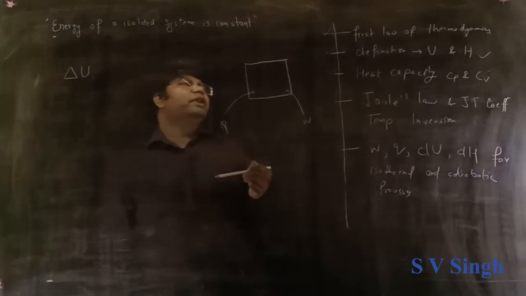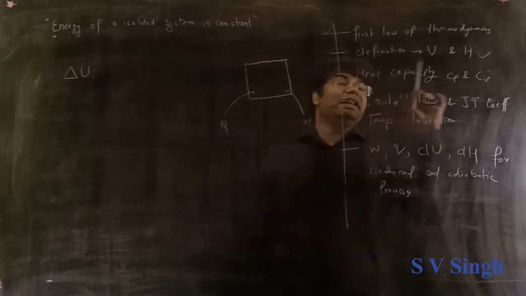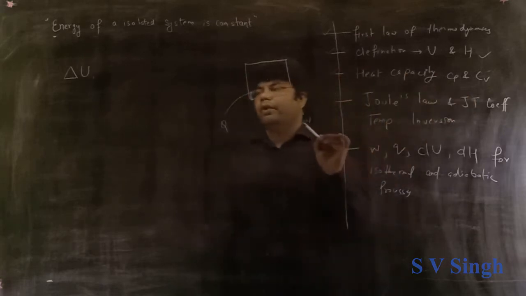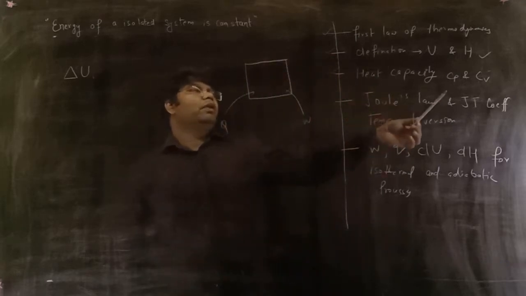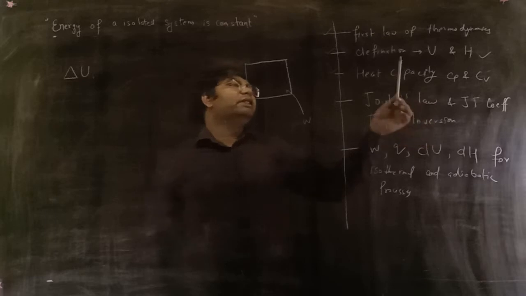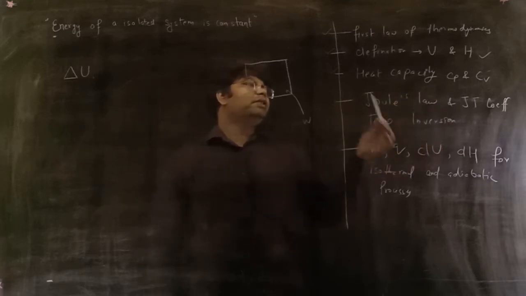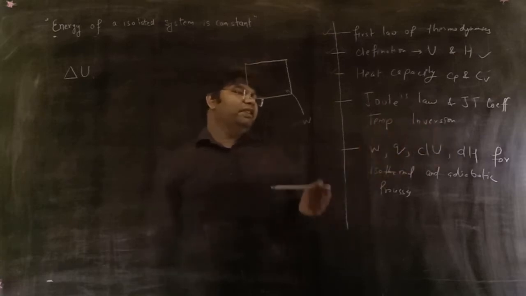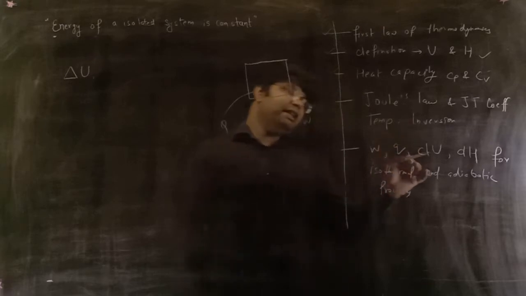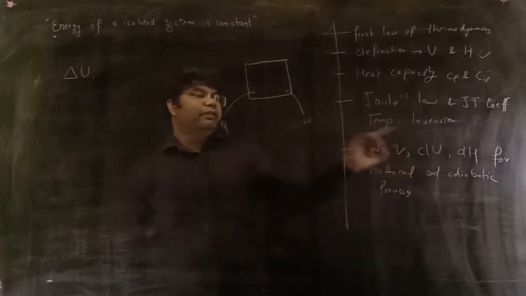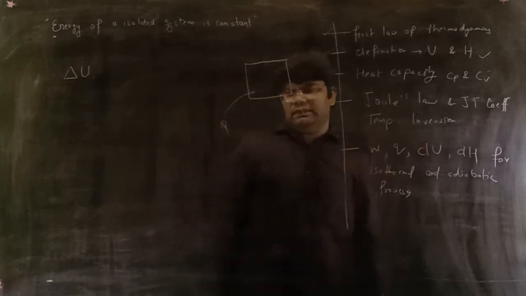Now we are going to discuss the first law of thermodynamics, internal energy and enthalpy, what we mean by heat capacity, the symbols Cp and Cv, the Joule-Thomson effect, Joule-Thomson coefficient and temperature inversion, and we will also find the value of work, heat, change in internal energy, and change in enthalpy for an isothermal and adiabatic process.